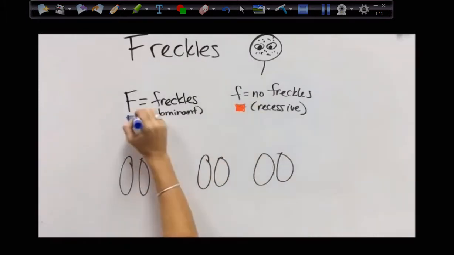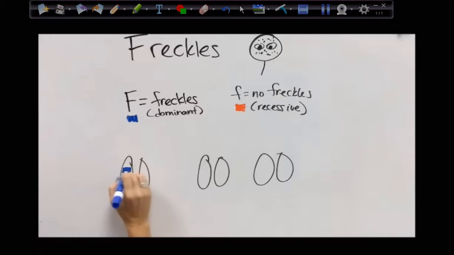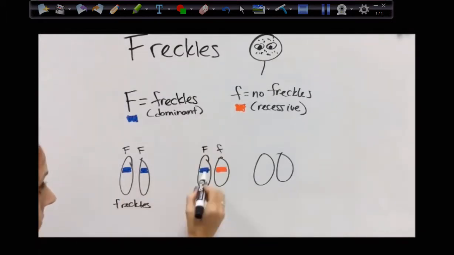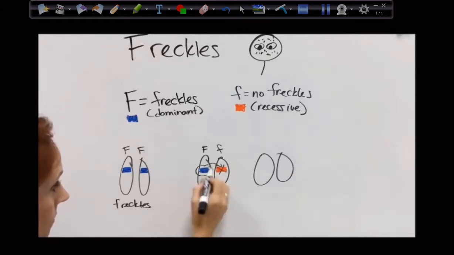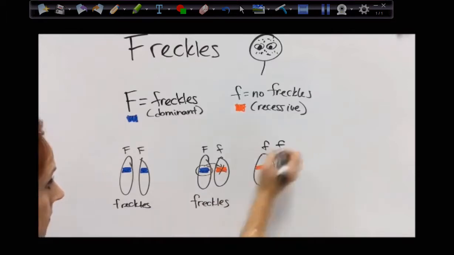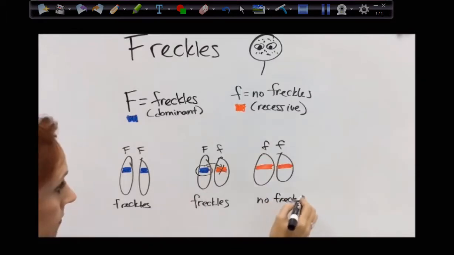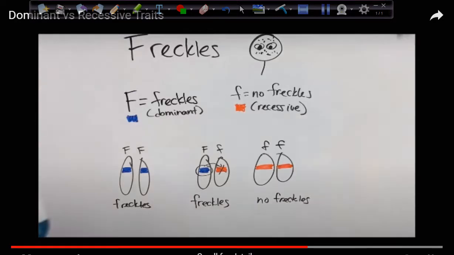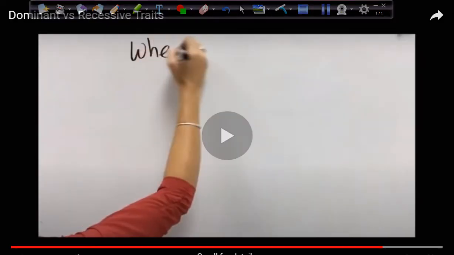So what we have are three possibilities of inheritance. You could get a freckle from mom and a freckle from dad, in which case you have two dominant alleles, so you get freckles. You could get a freckle from mom and a no freckle from dad, or vice versa. Now you have a dominant and a recessive, and that dominant will overpower, cover up the recessive allele, and you will have freckles. And if you have two lowercase, now you have no freckles. But if there is one dominant allele there, it always covers up the lowercase.